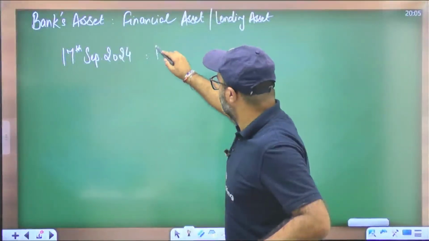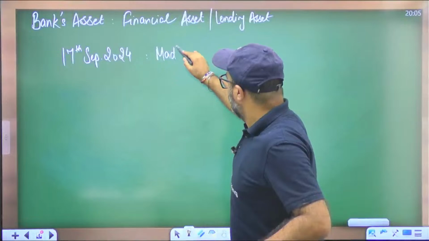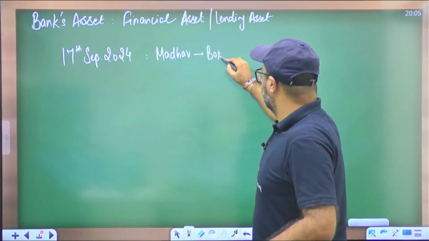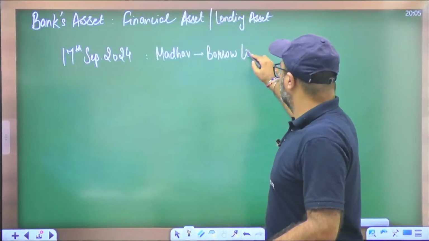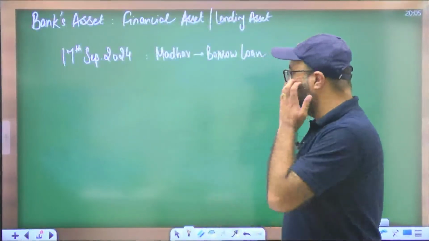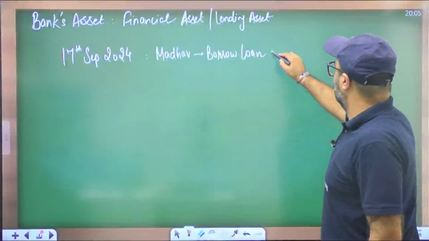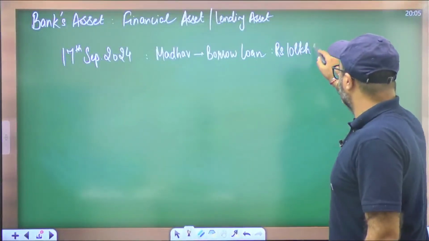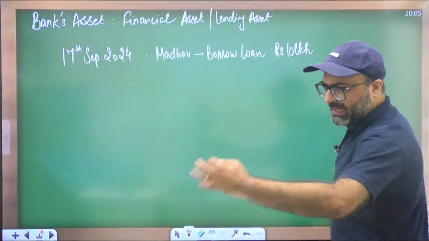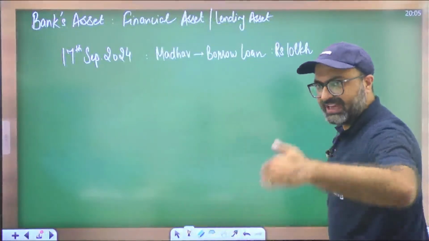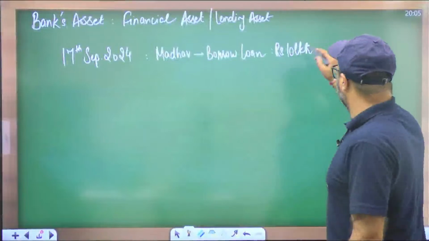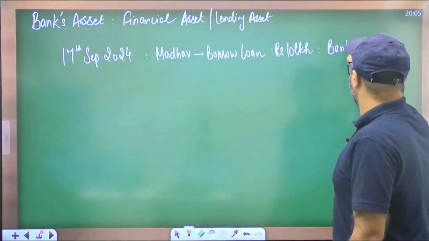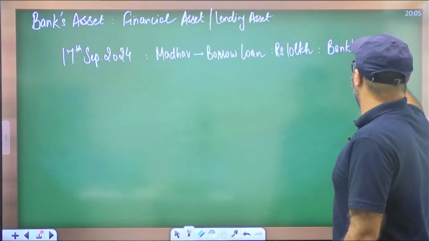So the moment I approach the bank and borrow a loan, let's say I have received a loan of 10 lakh rupees today. The moment this lending is done by the bank, the very next second, that particular loan will be termed as the bank's asset.